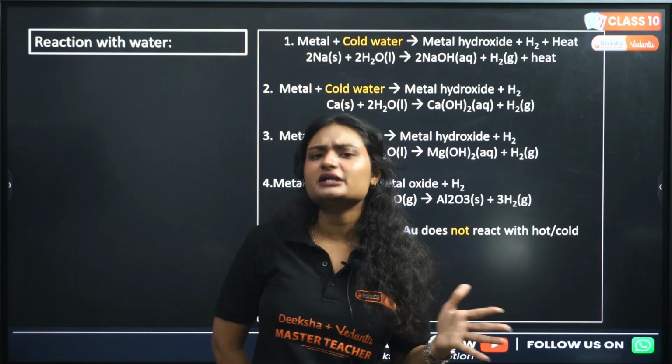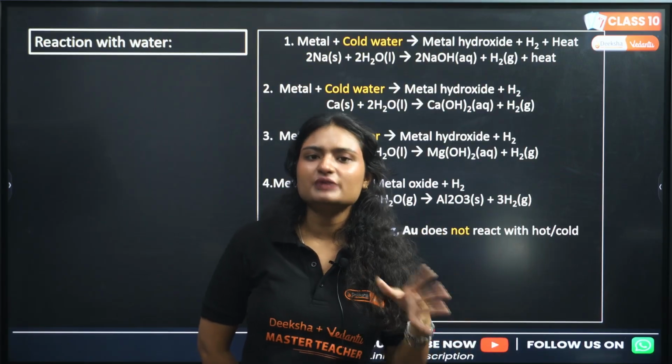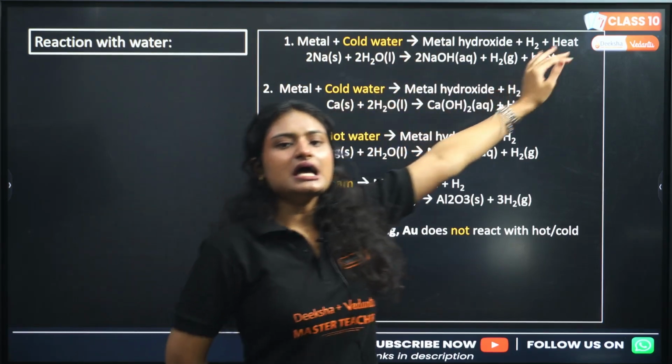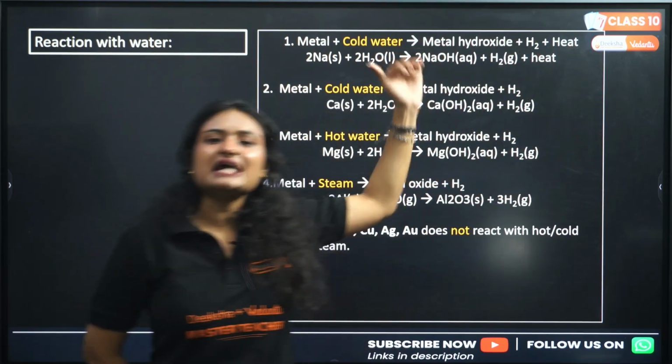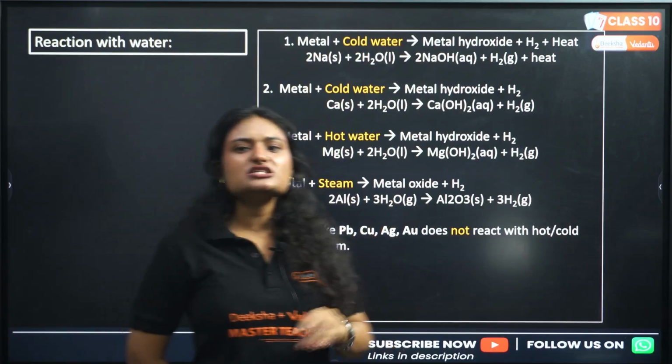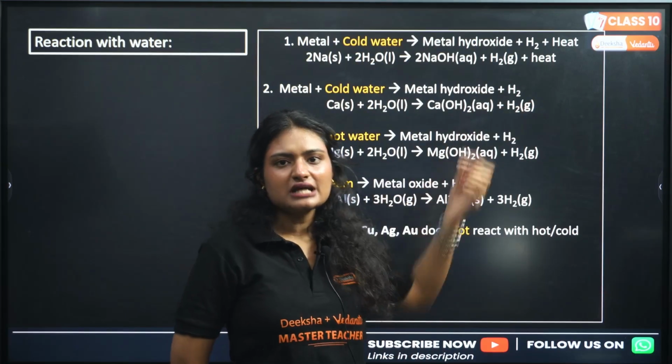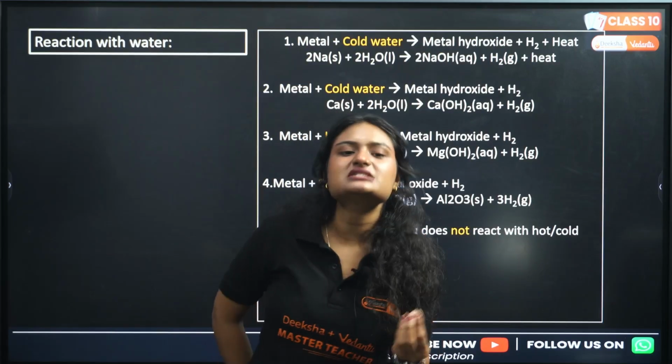If your metal is super reactive, like sodium or potassium, it will react vigorously with water and form metal hydroxide, and the evolved hydrogen gas will catch fire. As soon as you put sodium or potassium in water, they will evolve hydrogen gas, catch fire, and react vigorously with water.